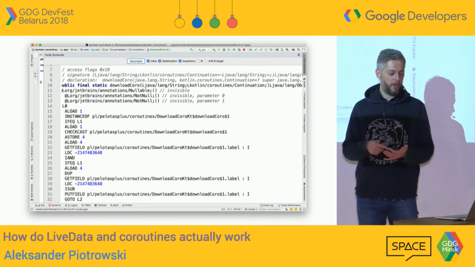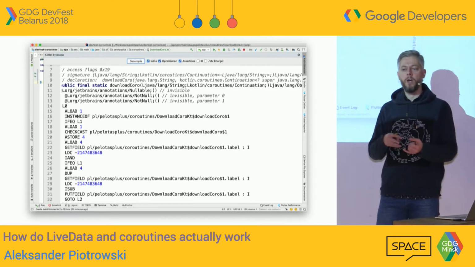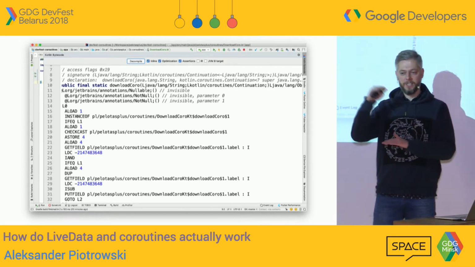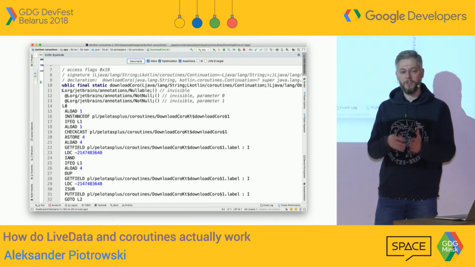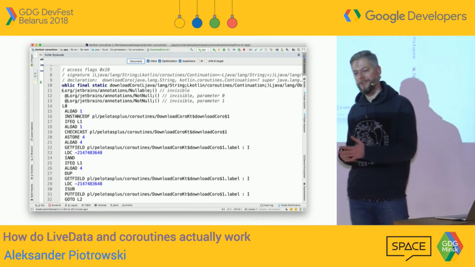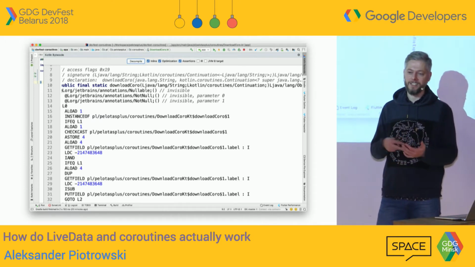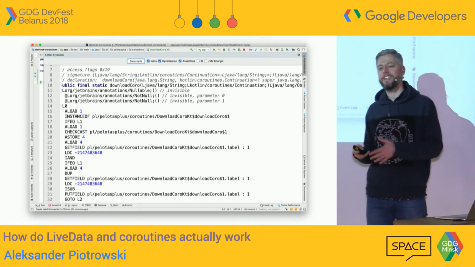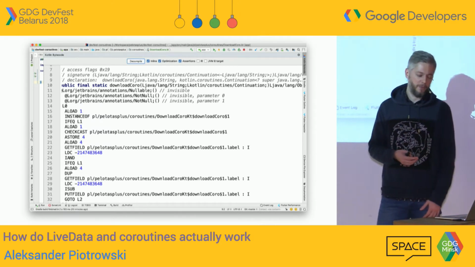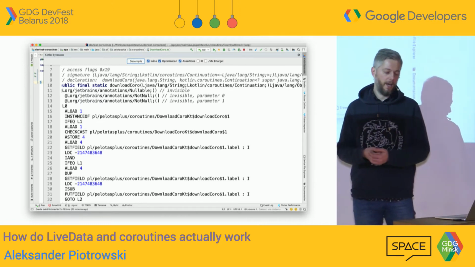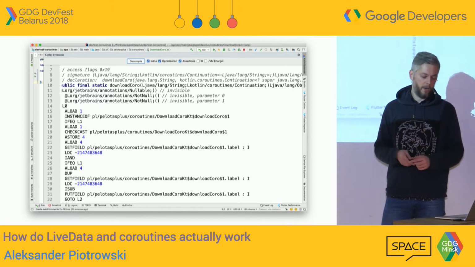What's interesting and cool is that coroutines are meant to stop callback hell, right, and make our code look sequential, and they do that. But when you look at what they are doing under the hood, they are using callbacks, and continuation in particular as a callback, basically doing the things that they were supposed to help us with. But of course, we don't see that, and that's the great idea behind coroutines, that all the magic is done by the compiler.